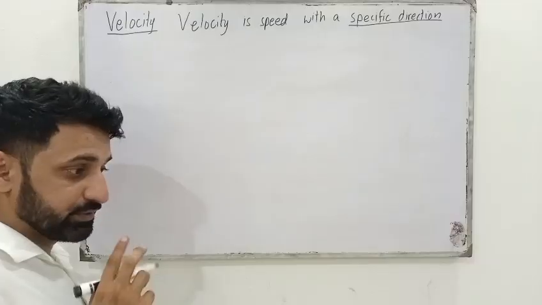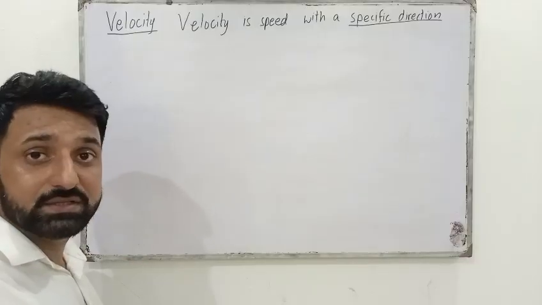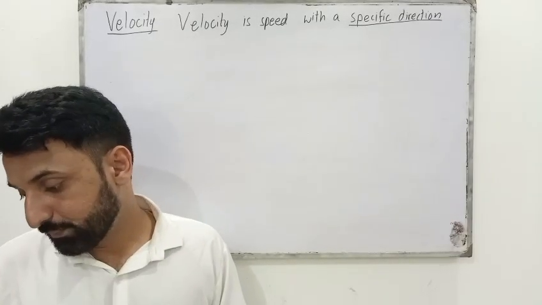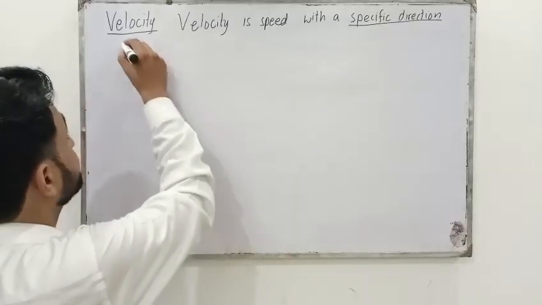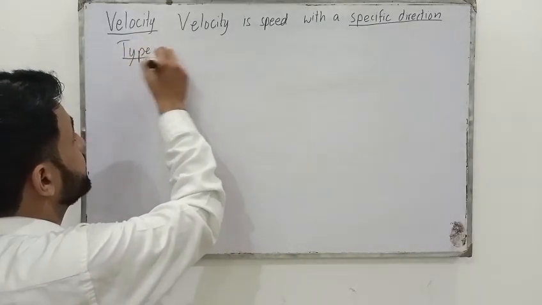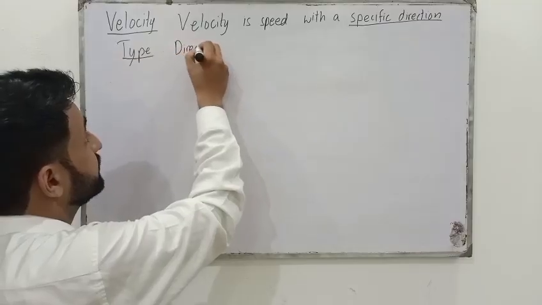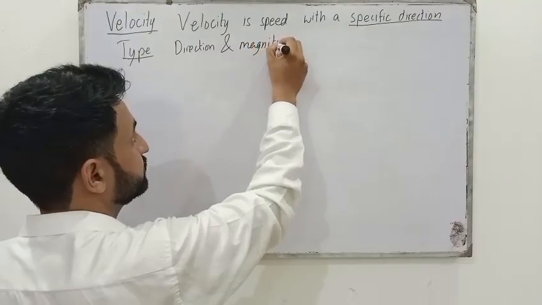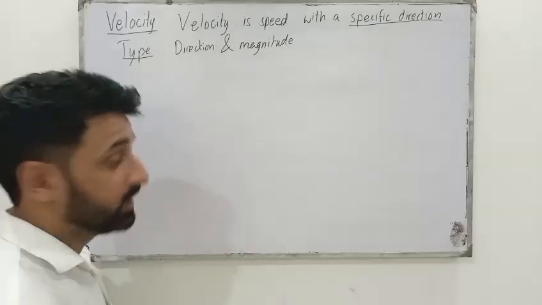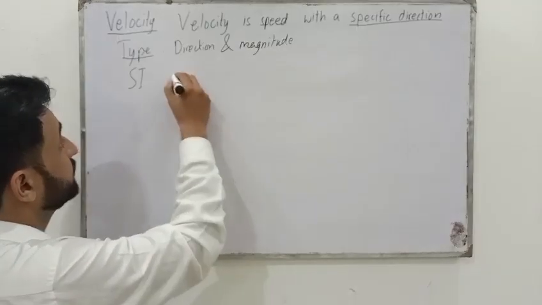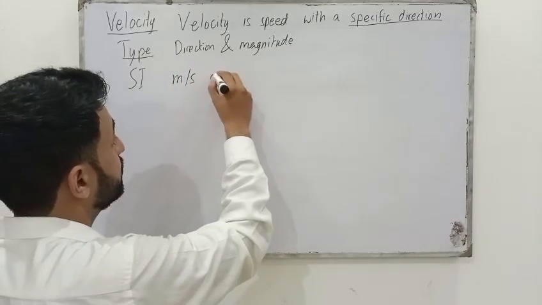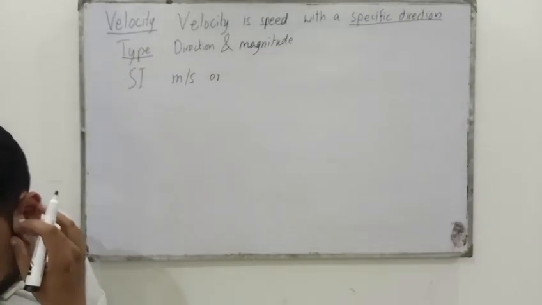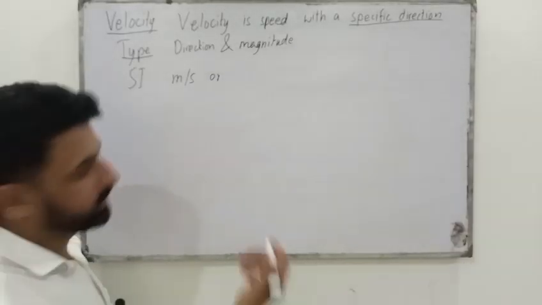Velocity and speed has just one thing which is not common, that speed doesn't have direction, but velocity has a specific direction. Type is vector. Because why it is vector? Because it has direction and magnitude, whereas speed only has magnitude. SI units are meter per second or kilometer per hour.